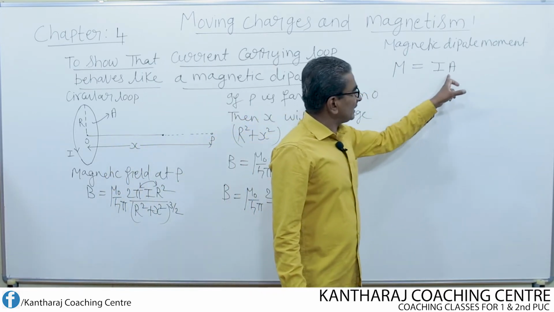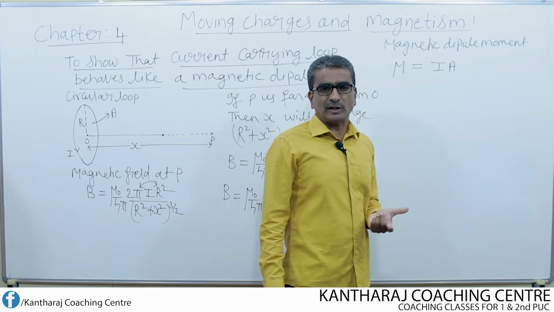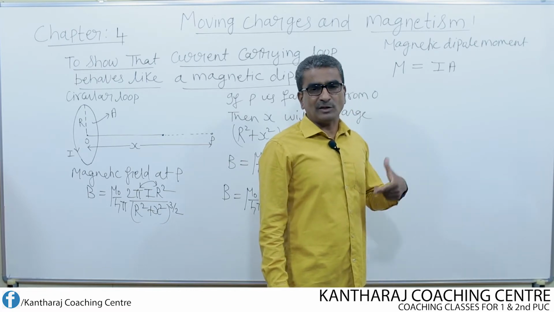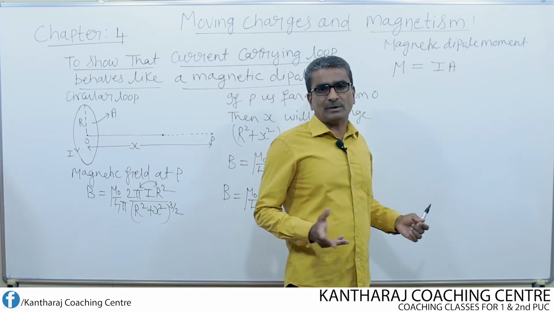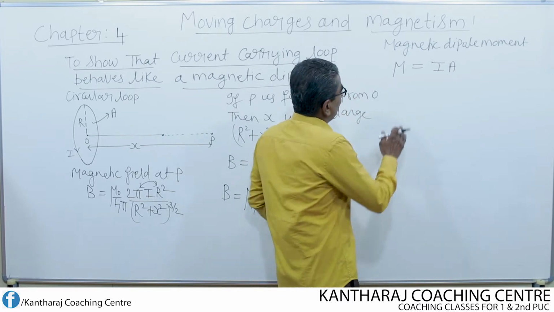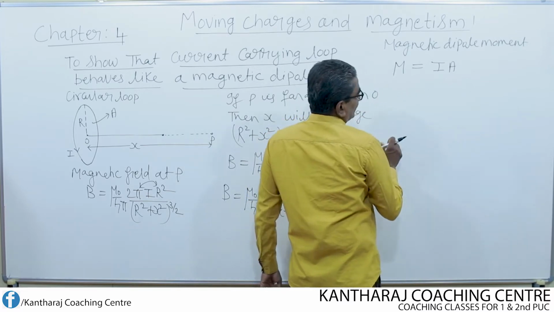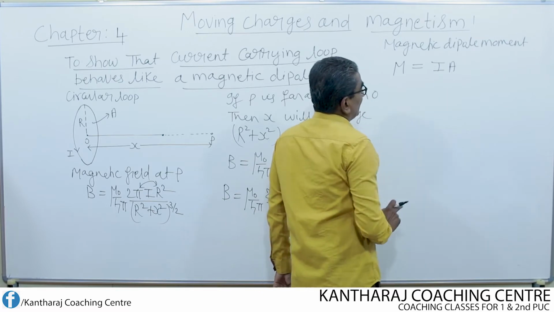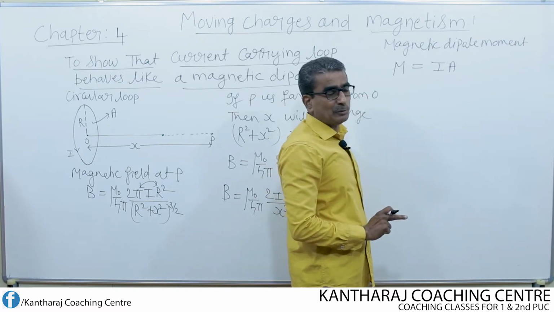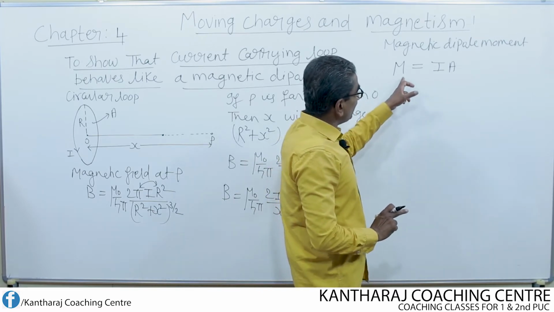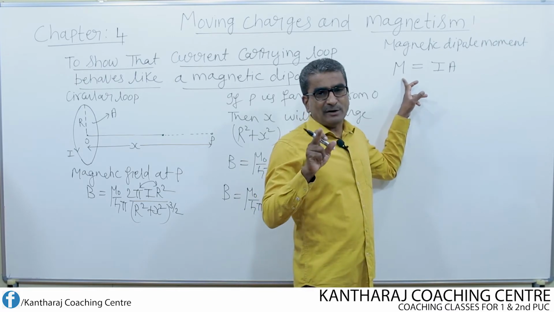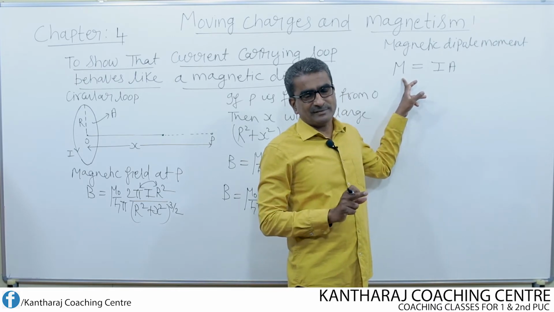So this mathematical equation holds good only for a circular loop of wire or for a circular coil of wire consisting of several turns. So M equals I into A. This is the definition of magnetic dipole moment. And remember, magnetic dipole moment is a vector quantity.